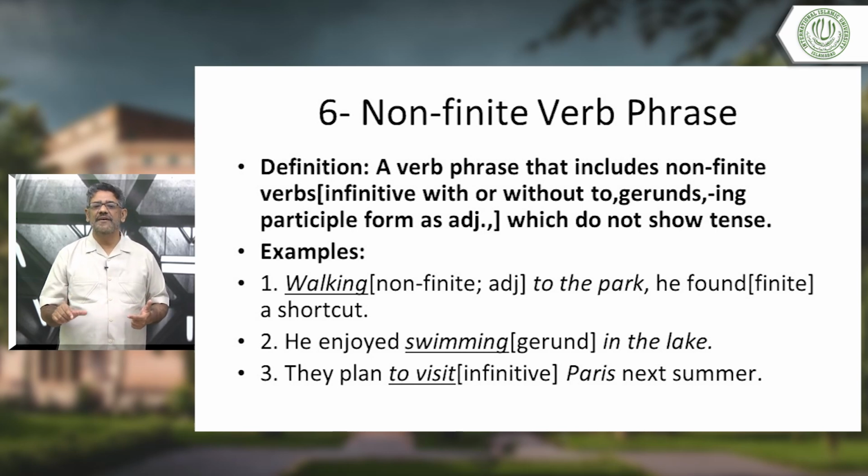He enjoyed the food. We can put a noun there. He enjoyed the movie. He enjoyed pizza. If you use it like that, okay? So a noun can always come there in that position. If you can replace it with a noun, then it is a gerund.